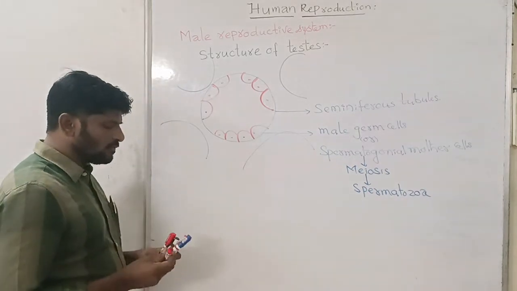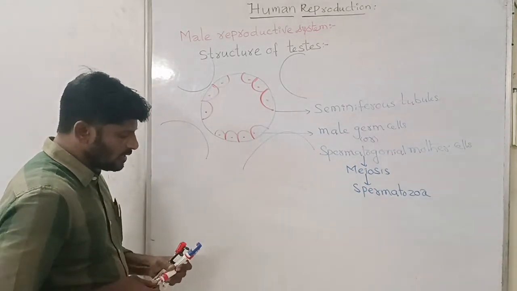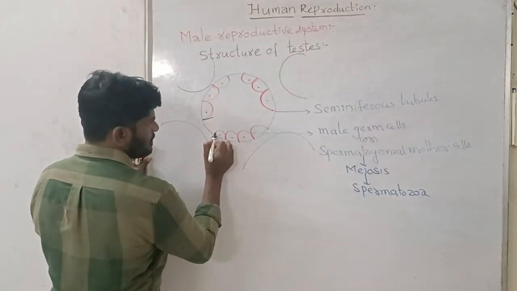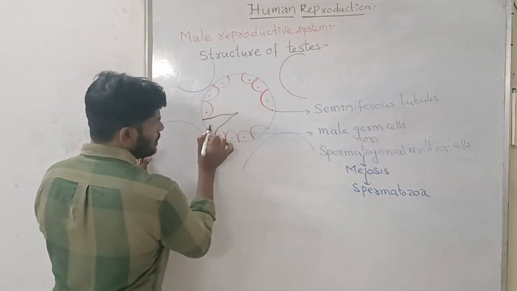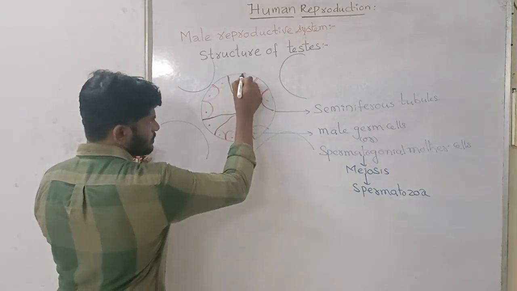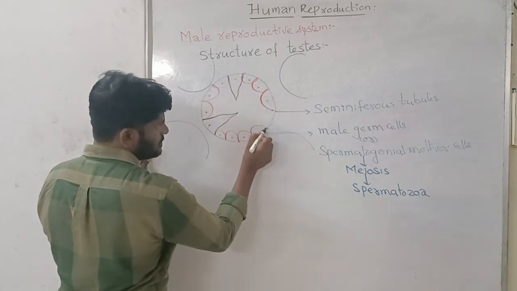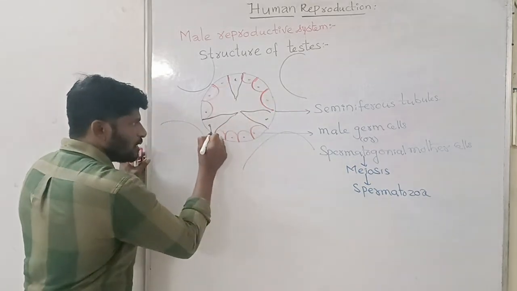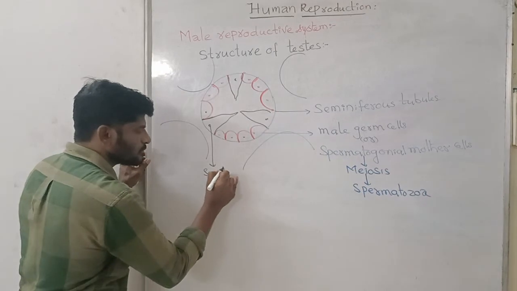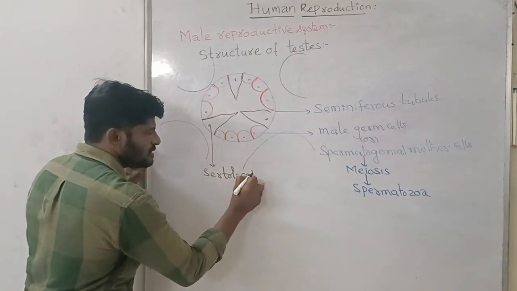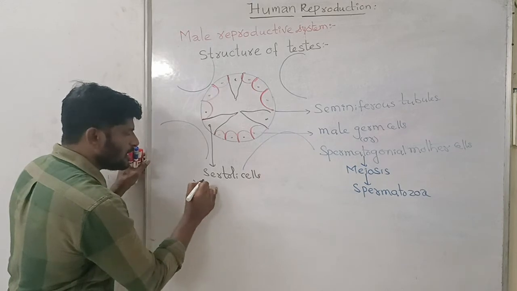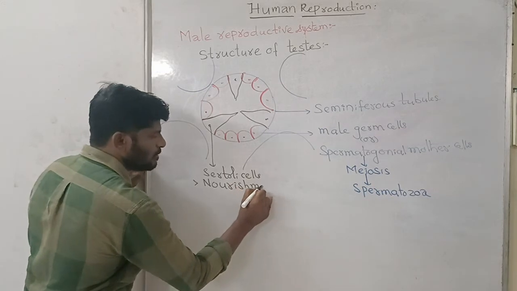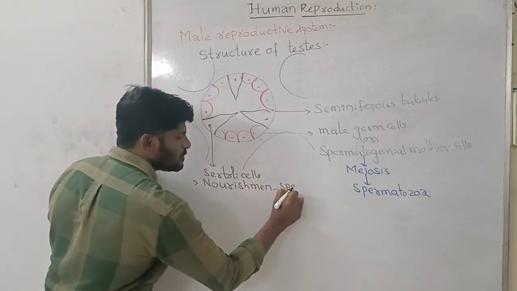As a result of the reduction division, spermatozoa are formed. And the other type of cells also lining the seminiferous tubule are called Sertoli cells. These are long, big cells. The Sertoli cells help in the nourishment of the developing spermatozoa.